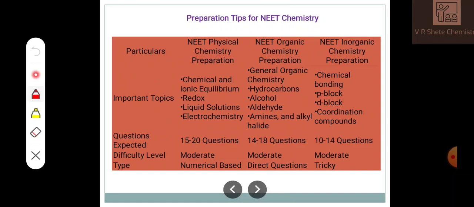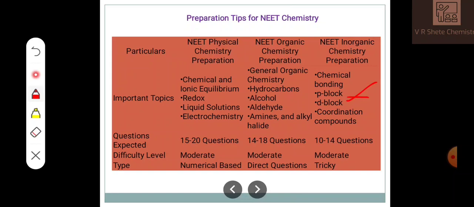For NEET organic chemistry, GOC, general organic chemistry, is important, along with hydrocarbons, alcohol, aldehydes, amines and alkyl halides. If you prepare aldehydes and ketones, many reactions of ketones will be solved. For inorganic, go through chemical bonding, P block and D block. D block is very simple, you will not go wrong with any question from it.